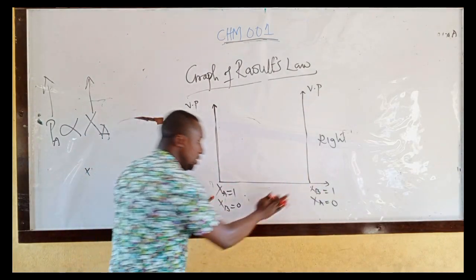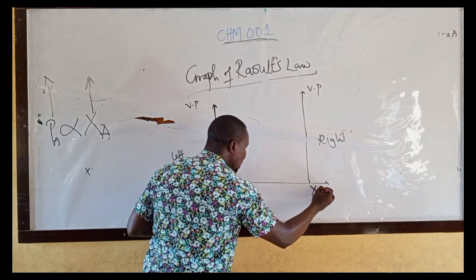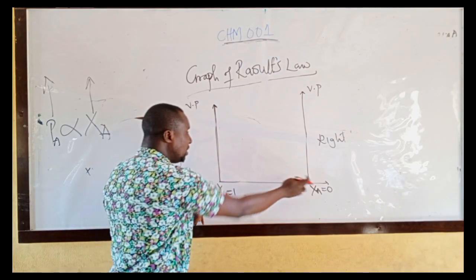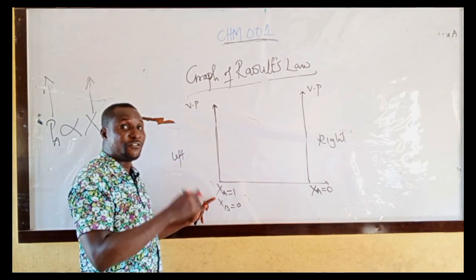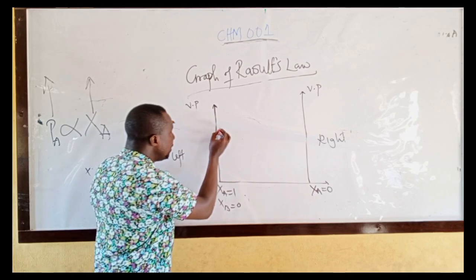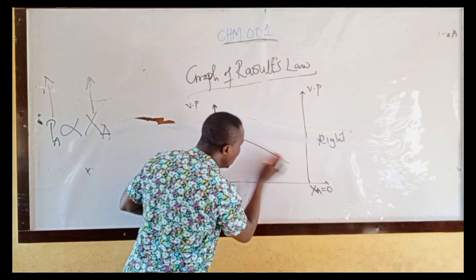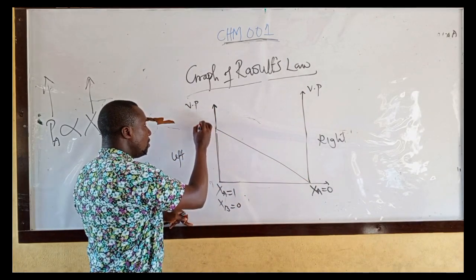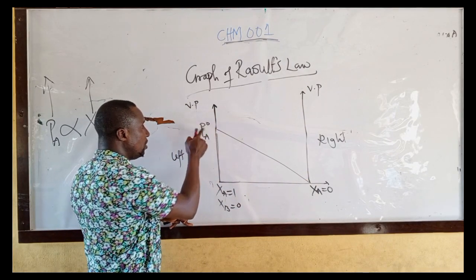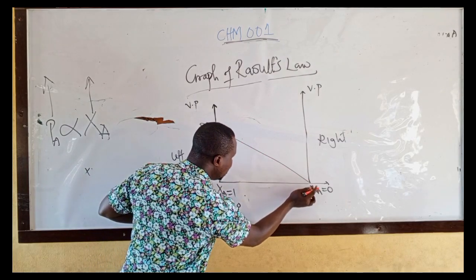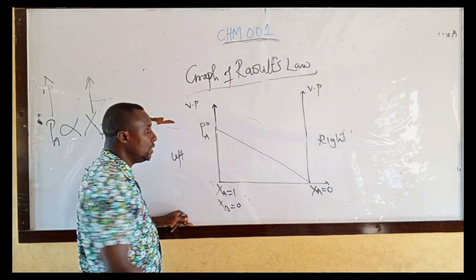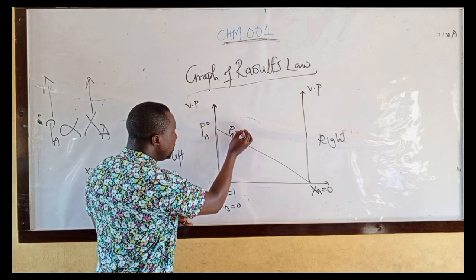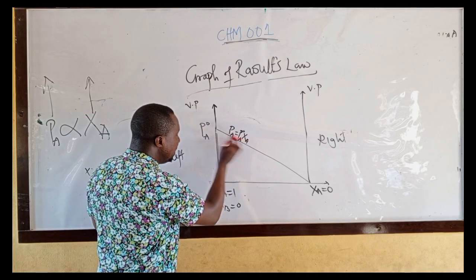For A, as it is moving from left to right, the mole fraction decreases to 0. From 1, it decreases to 0. As the mole fraction decreases, the partial vapor pressure will also decrease. That means from here, partial vapor pressure decreases. This is the vapor pressure of pure liquid A. Then the partial vapor pressure decreases to 0. That means we have partial vapor pressure of A equal to P naught A times mole fraction of A.